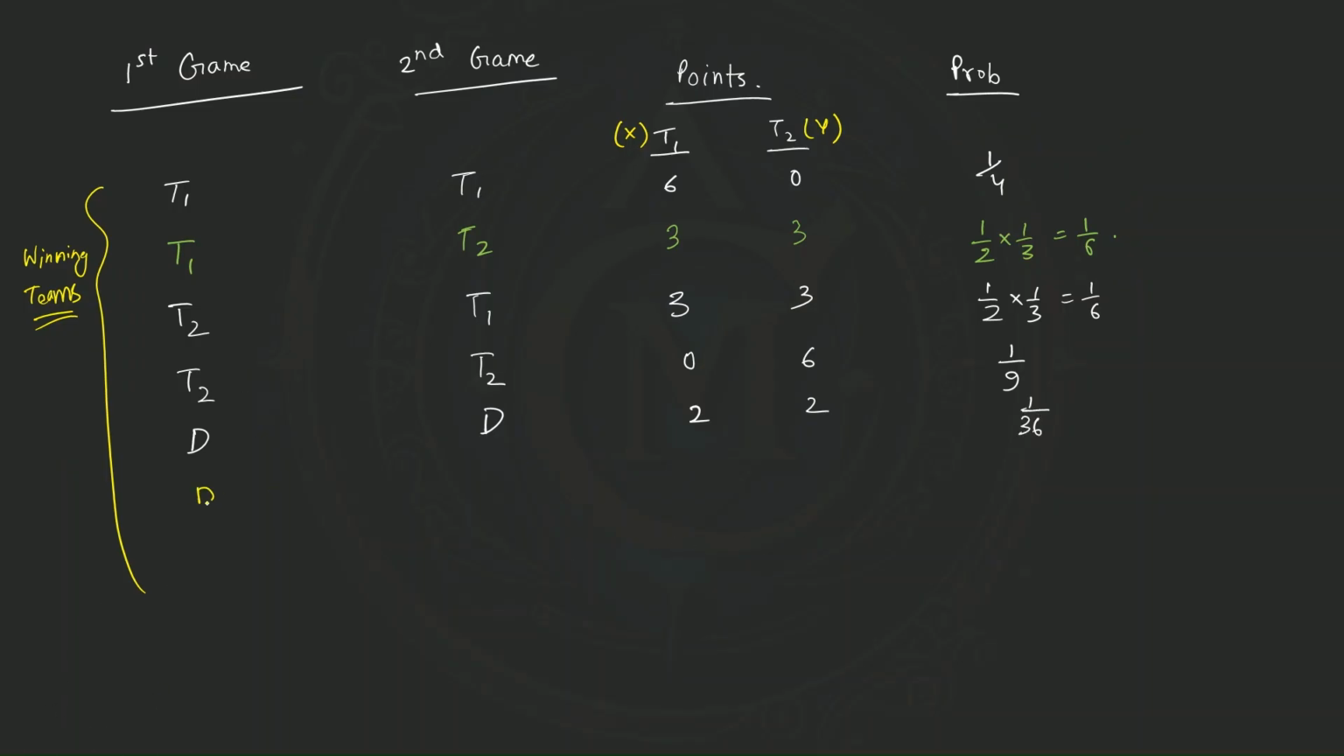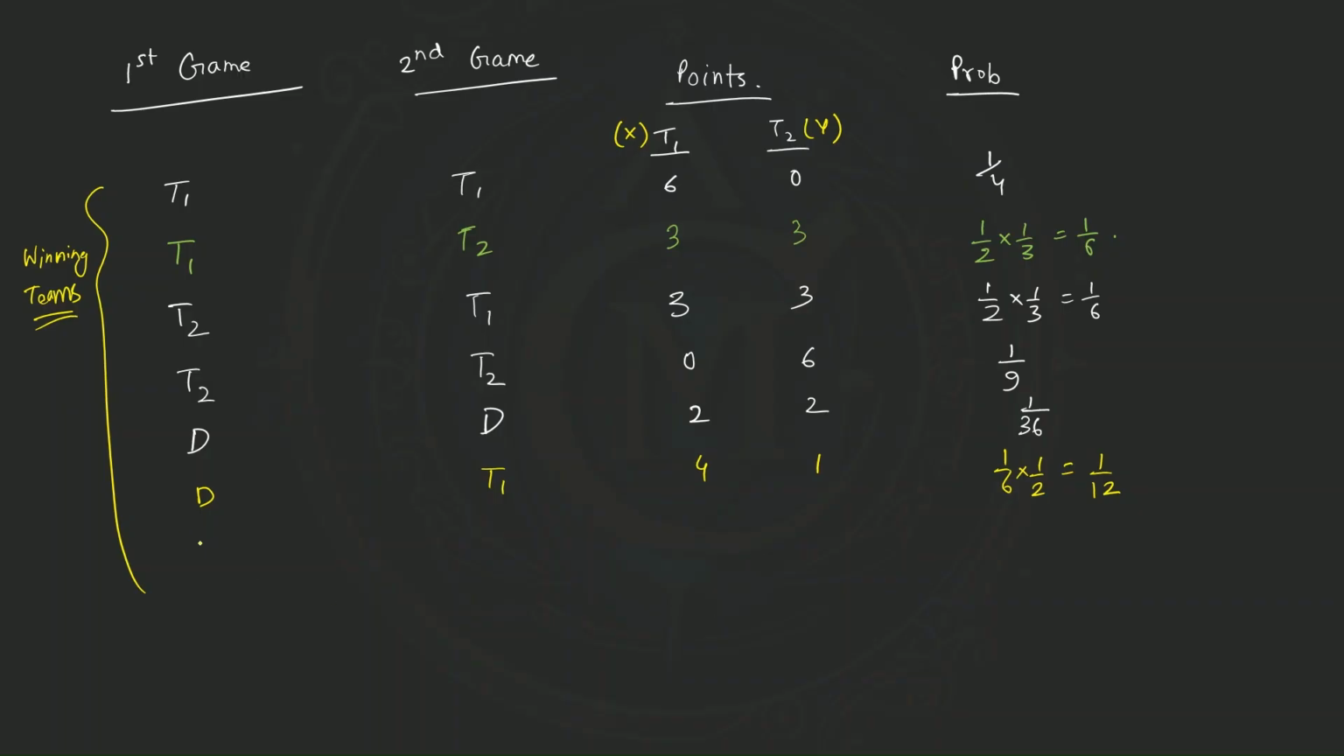Then the next scenario: a draw in the first game and then T1 wins the second game. So T1 has a total of 3 plus 1, so 4 points, and T2 has 1 point. T1 and T2 both play these two games, and in the first match there is a draw, so both teams get 1 point, and T1 gets 3 points extra for winning the second game. What will be the probability? It will be 1/6 times half, which is 1/12.